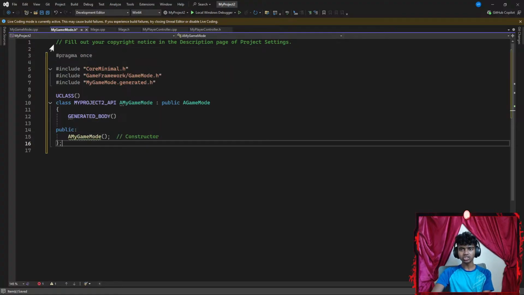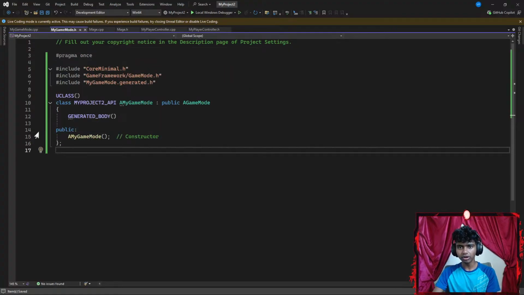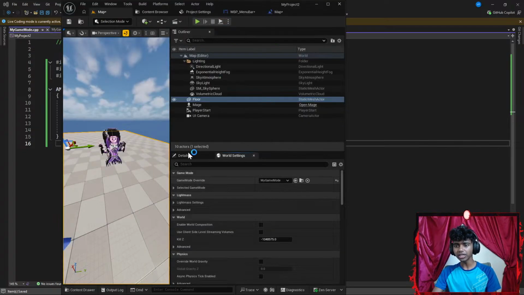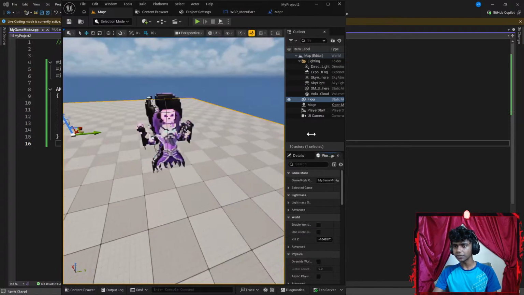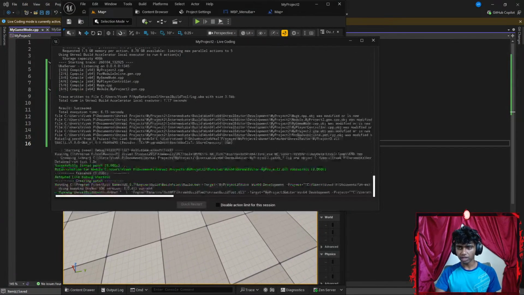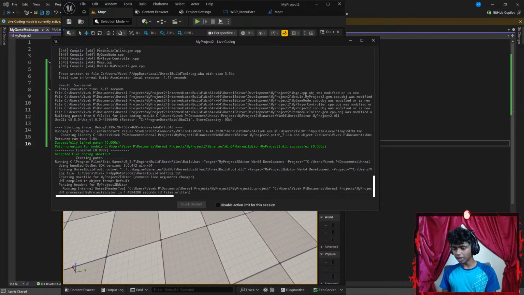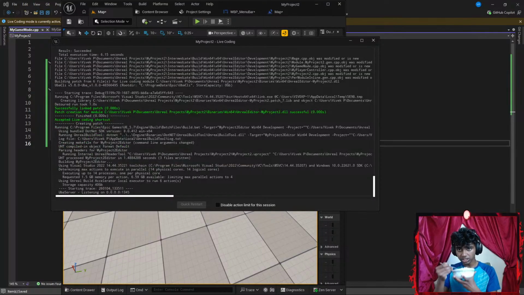That's it. Let's hit something like Control S to save the code, Control S to save the code here. Now let's see if this part actually works. Let's go to my Unreal Engine real quick. Let's go ahead and decrease the size up here. Now let's hit Control Alt F11 to compile my code. Okay, let's wait for it to compile. While it's compiling, I might eat some oats.